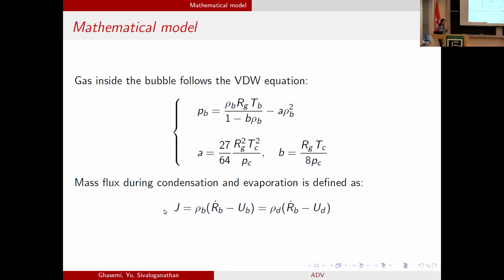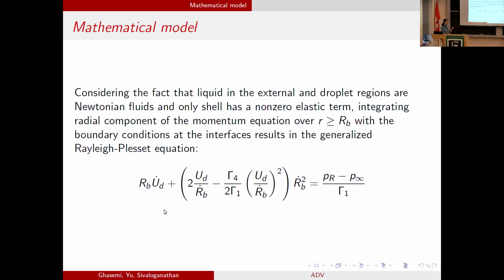Many equations are involved. I'm not going through all of those equations, just a very quick review. Of course we need the van der Waals equation, and we also need the mass flux because of evaporation and condensation at the bubble interface, which is defined by J here. The base of our model is a Rayleigh-Plesset type equation, which can be obtained by integrating the momentum equation over our computational domain. And this is the final equation that we have here.